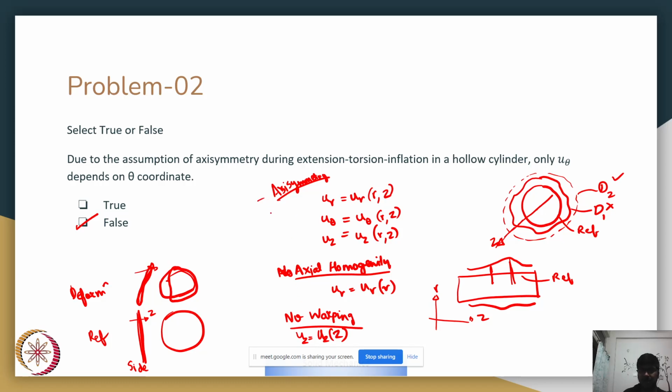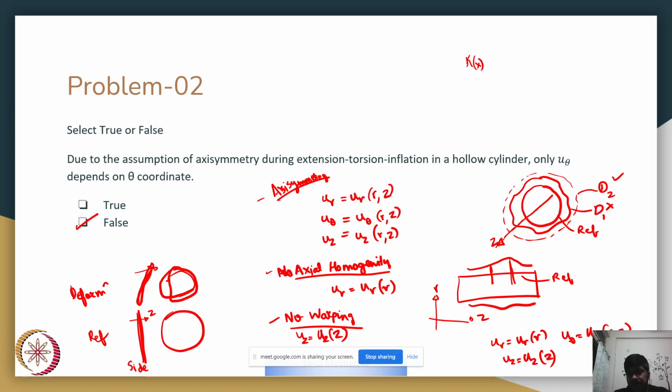So once you combine these three, you essentially end up with what you were speaking about: ur is a function of r, u theta is a function of r and z, and uz is a function of simply z. This is what you are referring to, right? Like some twist k which is constant, but that is not the case.